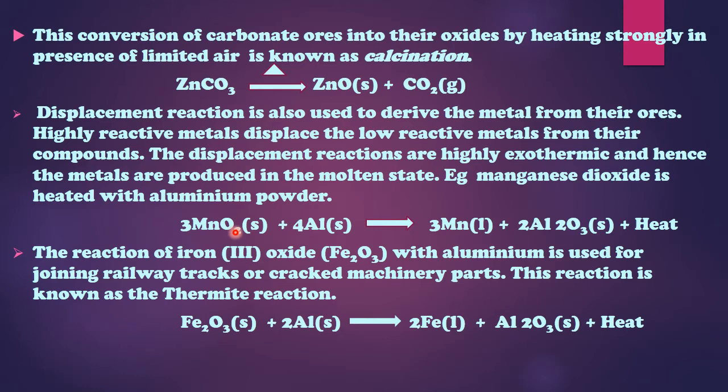We never use coal. This is a very common question asked in exams: why do we use coke and not coal? Coal is a fossil fuel, all of you know, and coke is a destructive distillation product of coal. It means when coal is heated in the absence of air, coal gets converted into coke.